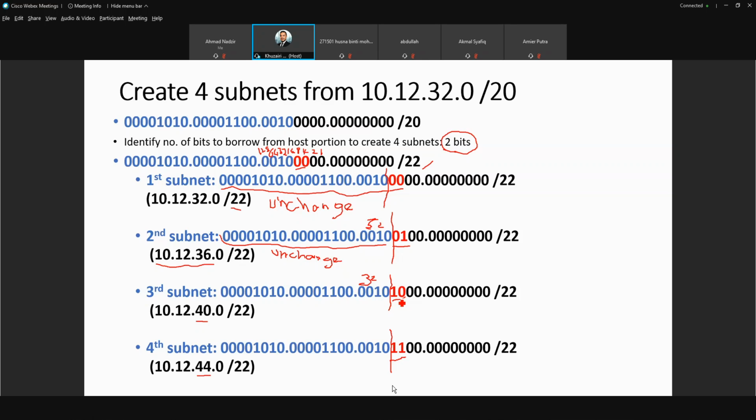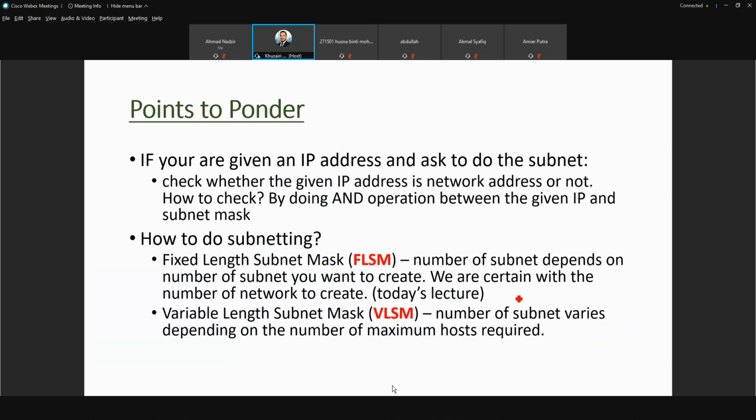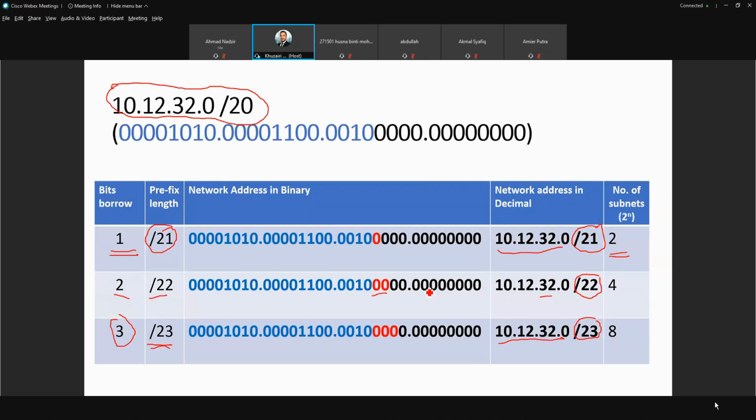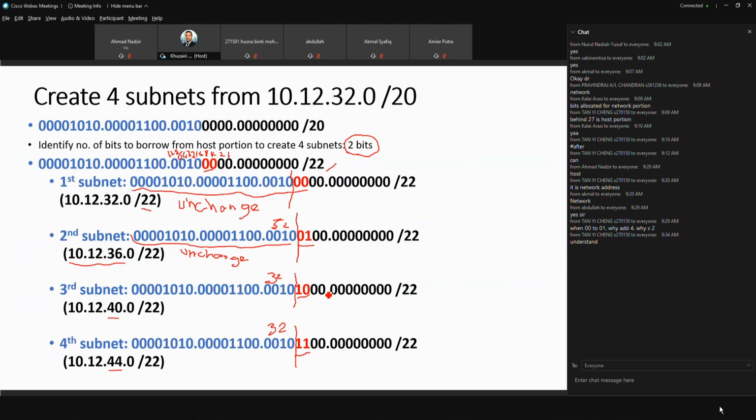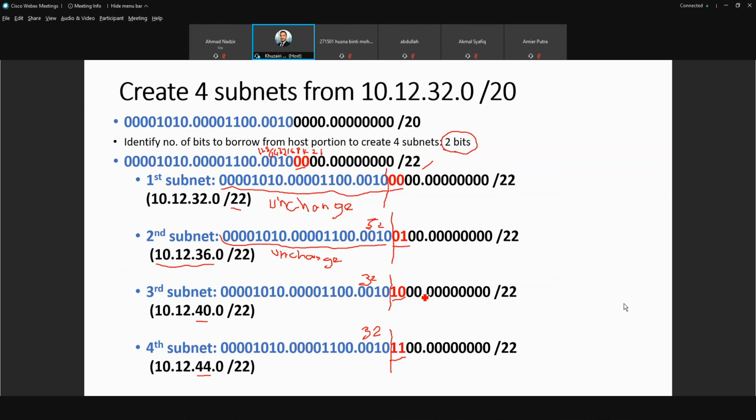The third one is 32 plus 8, so it becomes 40. This one is 32 plus 8 plus 4, so it becomes 44. You understand, Tan? Any more questions?